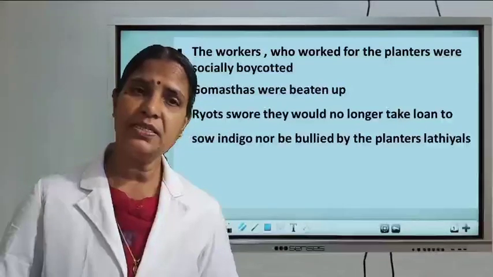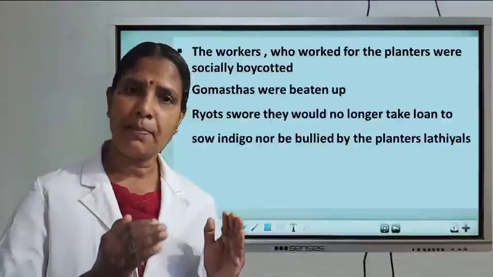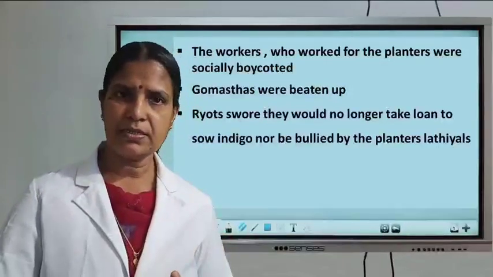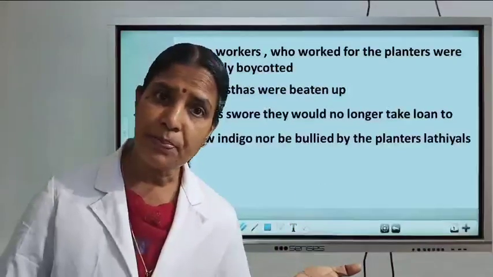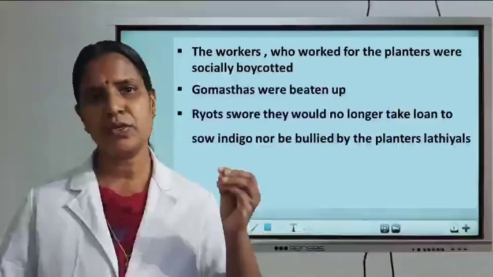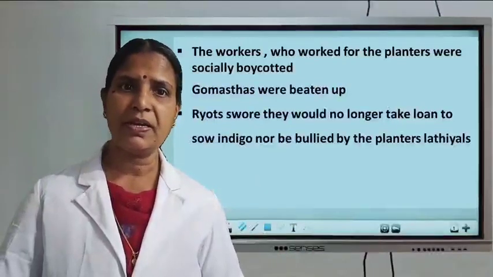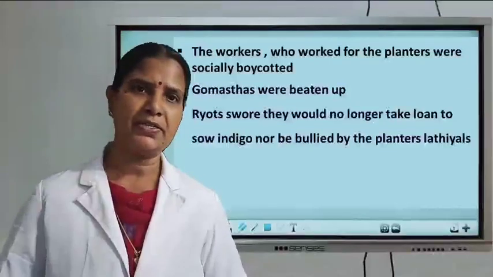Gomastas were the paid servants of the East India Company. The planters appointed the Gomastas, and the Gomastas gave loans to whom? To the peasants, and the peasants had to sell the products to the Gomastas. They were the agents between the peasants and the planters.